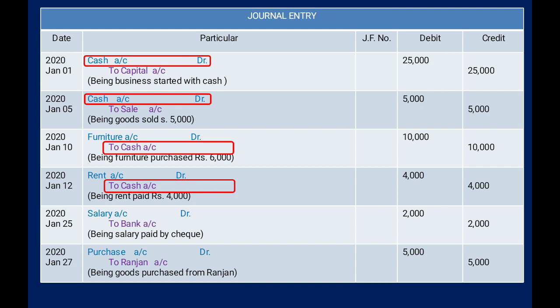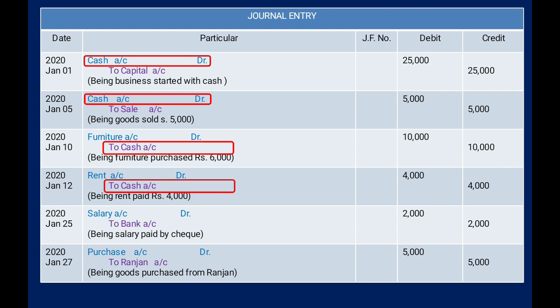So after reading the transactions and making the journal entries, we must know which are cash transactions and which are credit transactions. Here we can see, January 1st, first transaction: cash account debit to capital. It means this transaction we have to record on the debit side of the cash book. Second, cash account debit to sales account, that is also a cash transaction.